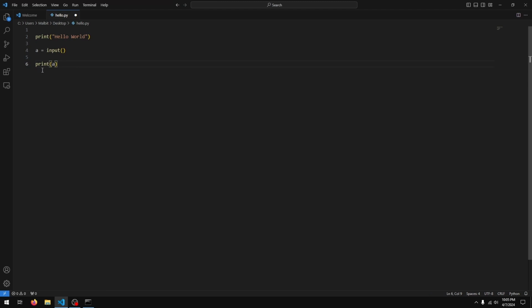In this case, Python identifies that this is a name for something, and it figures out what the name is referring to and shows us that. So in this case, it's whatever the user types in, so it shows us what the user types in. Cool.